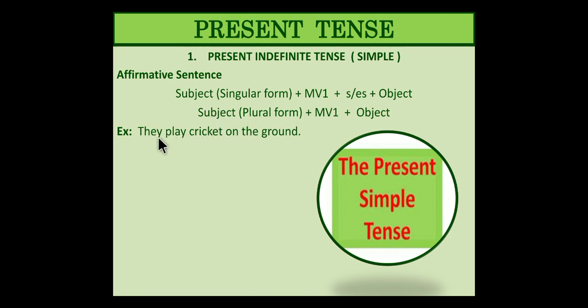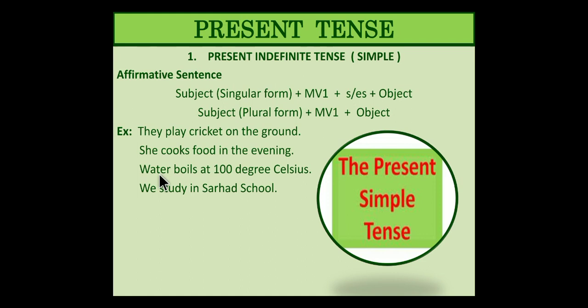Subject is plural, they, main verb play, cricket on the ground. Example. Then she cooks food in the evening. Third person singular, an example for this one. She cooks food in the evening. Water boils at 100 degrees Celsius. Then water is something else. It's neither the speaker nor the listener, but it is the subject that we're talking about. Water boils, s. See, s, third person singular, then the verb has to have s there.